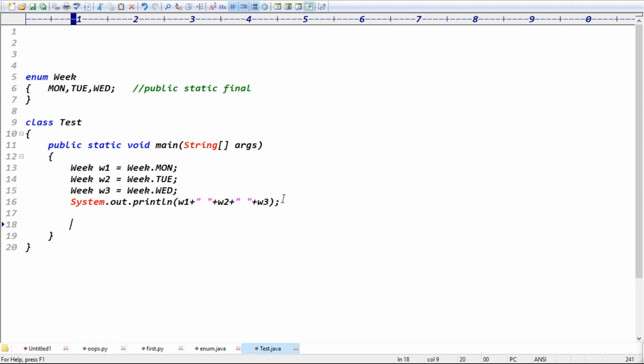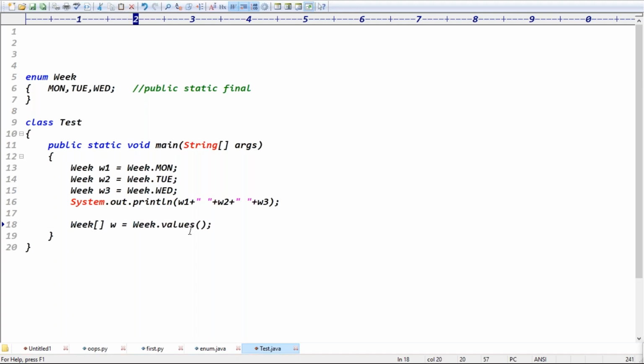Exactly. Next, I want to access all the constants at a time. If you want to access all the constants at a time, then you can go for the Week.values method. The values method returns all the constants, guys. If the values method returns all the constants, it means what? It returns a Week array, right?